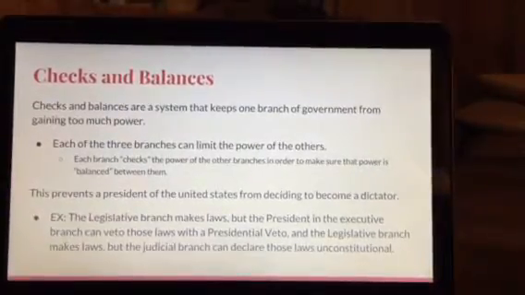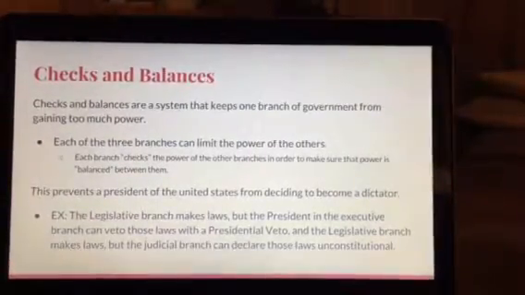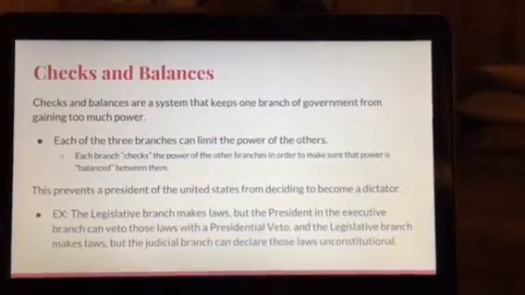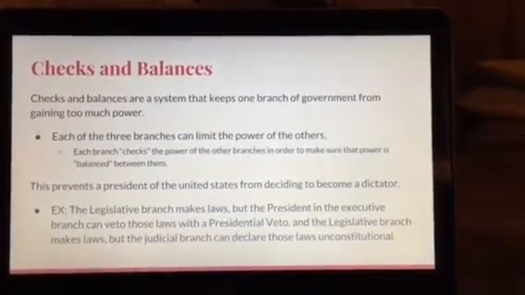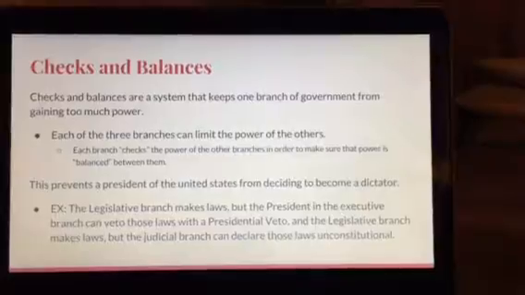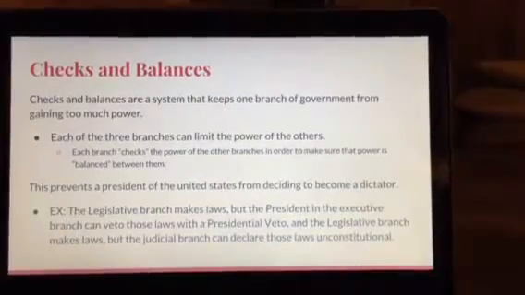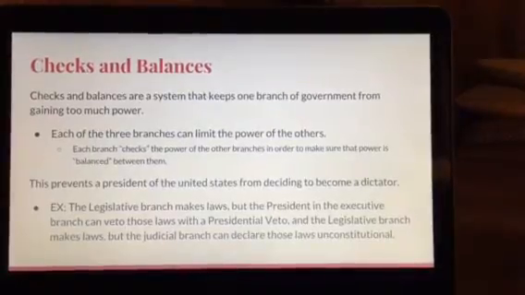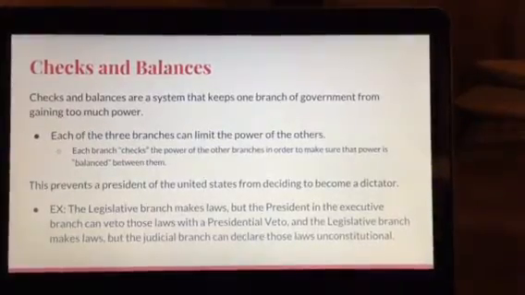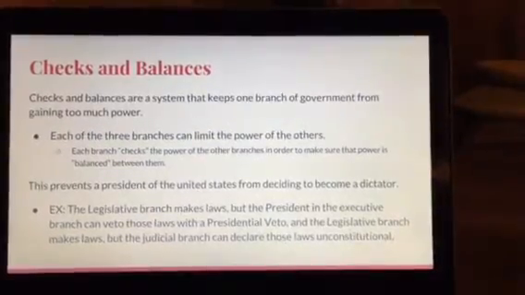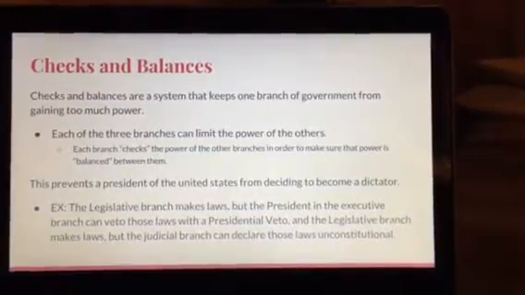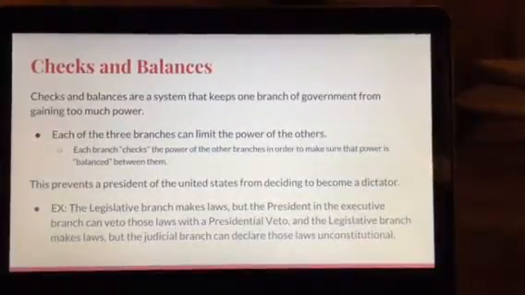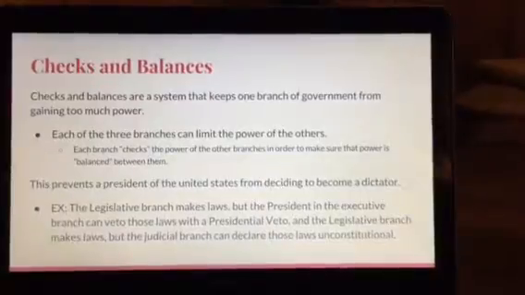The last principle that I would like to cover is checks and balances. Checks and balances are a system that keeps one branch of government from gaining too much power. Each of the 3 branches can limit the power of the other branches. Each branch checks the power of the other branches in order to make sure that that power is balanced between the other branches. This prevents a president of the United States from deciding to become a dictator.